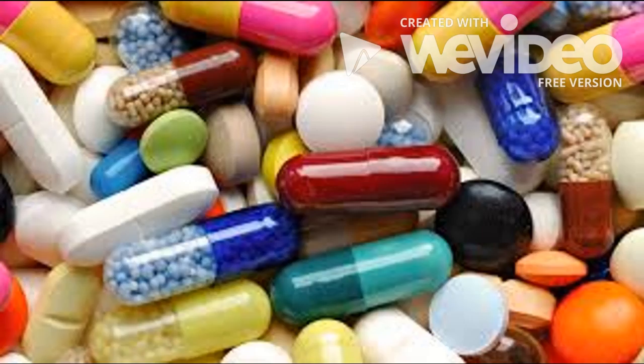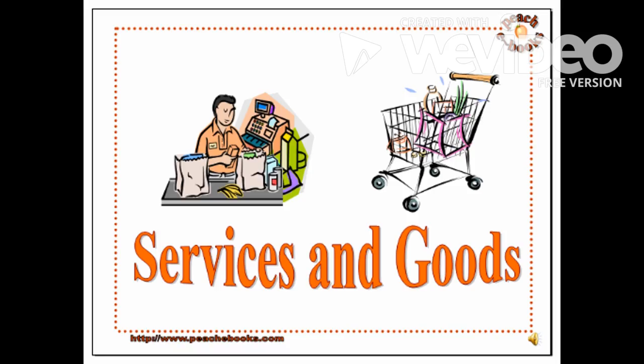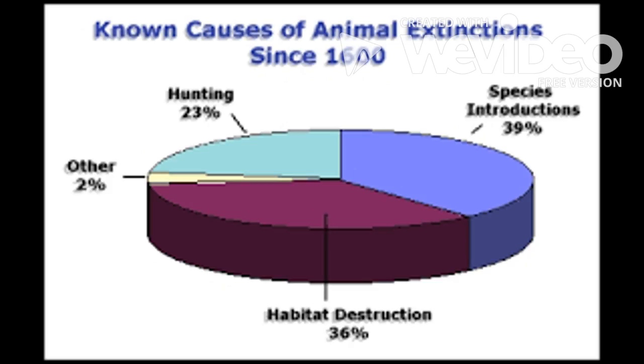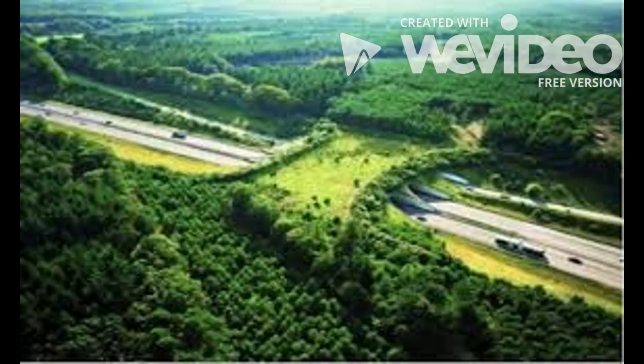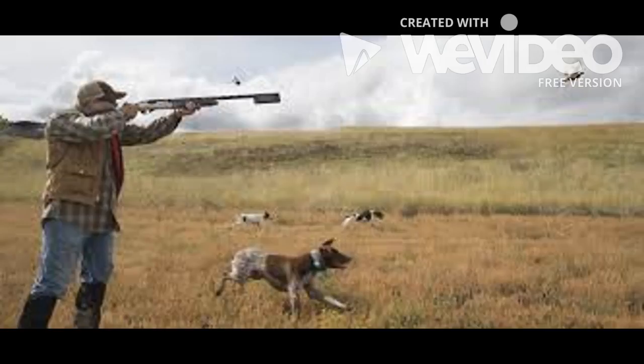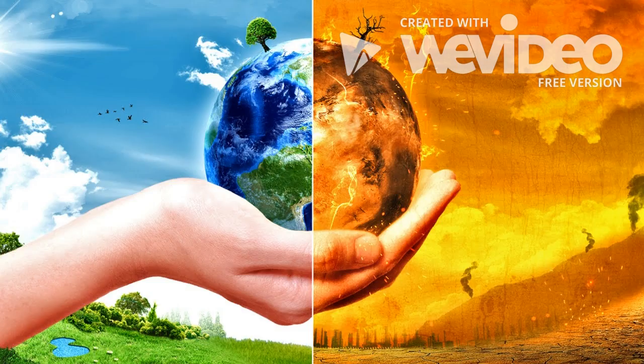Biodiversity benefits humans through its contributions to medicine and agriculture, and through the provision of goods and services. Humans' activities threaten biodiversity. Development splits ecosystems into pieces, resulting in habitat fragmentation. The smaller the pieces of habitat, the less likely that species in the habitat can survive. Other threats to biodiversity include hunting, introduced species, pollution, and climate change.